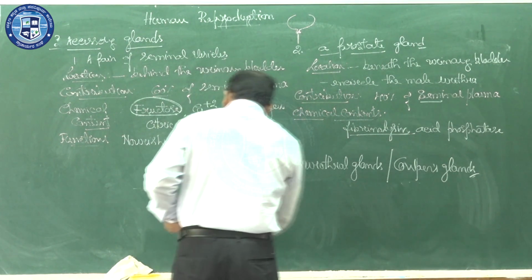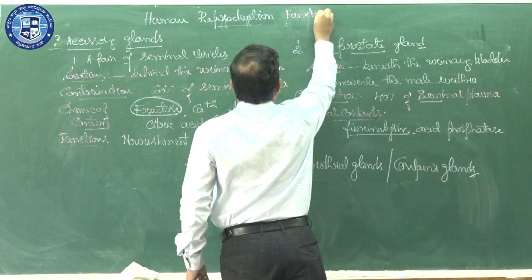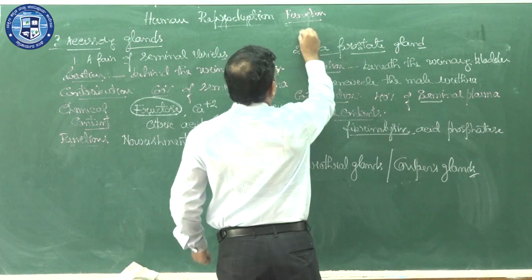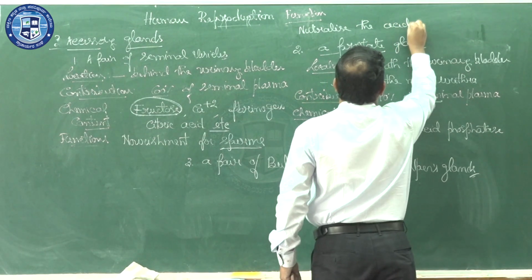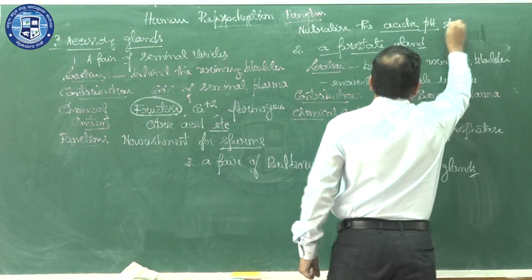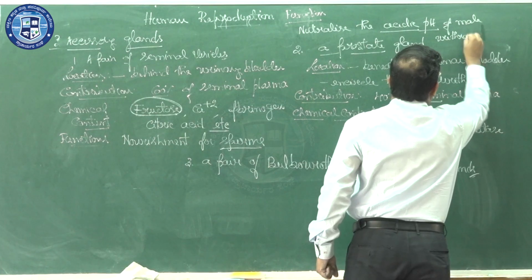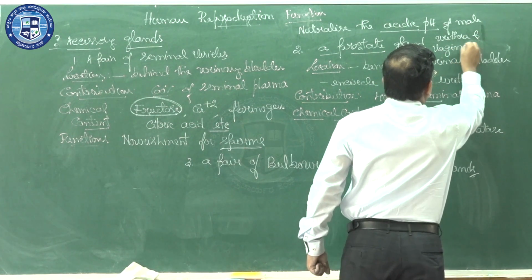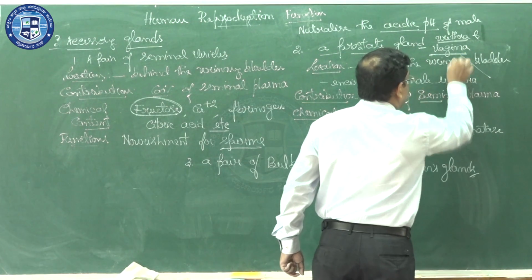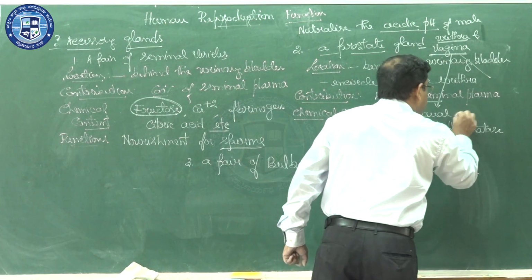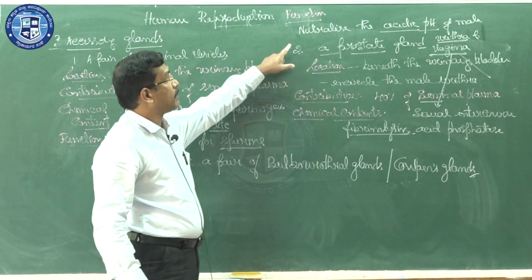The function of the prostate gland is that it will neutralize the acidic pH of the male urethra and vagina during sexual intercourse. So, these are the points related to the functions of a prostate gland.